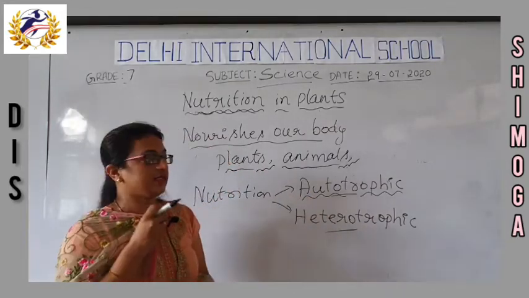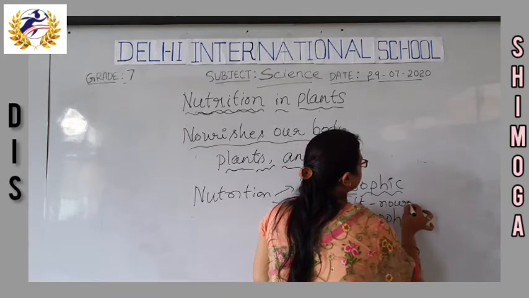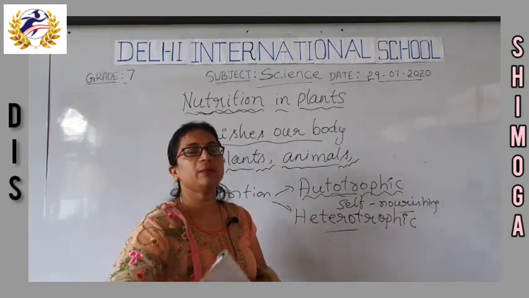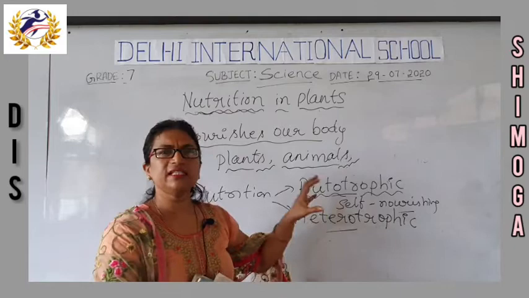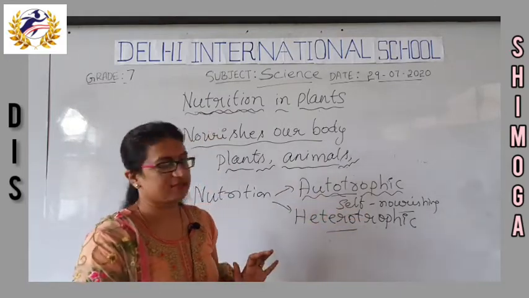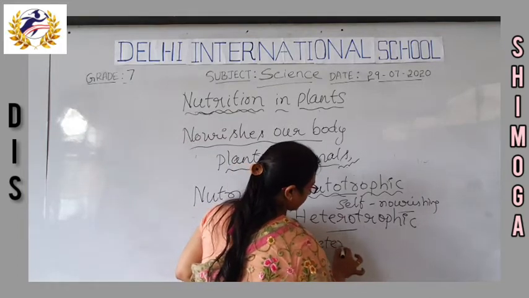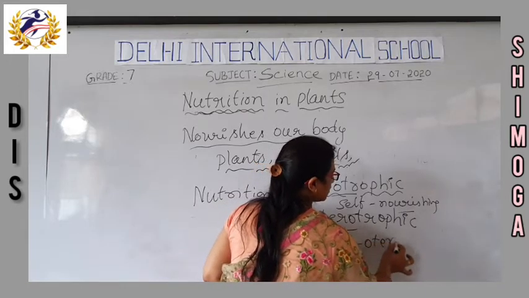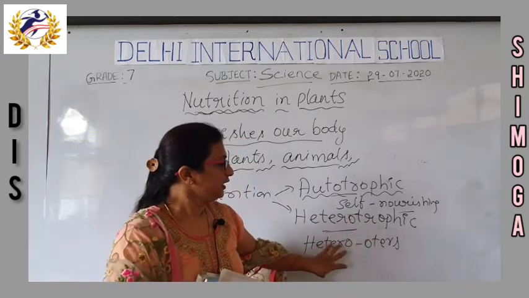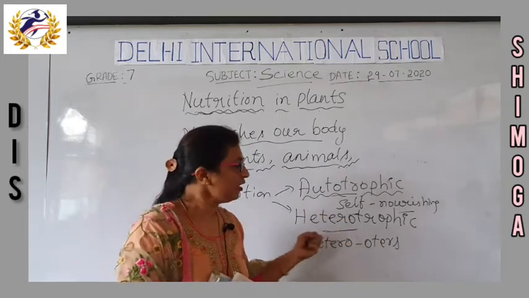Auto means self-nourishing, that is, they prepare their own food by using simple materials. Whereas in heterotrophic, hetero means others and tropic means nourishment, so they depend upon others for their nutrition.